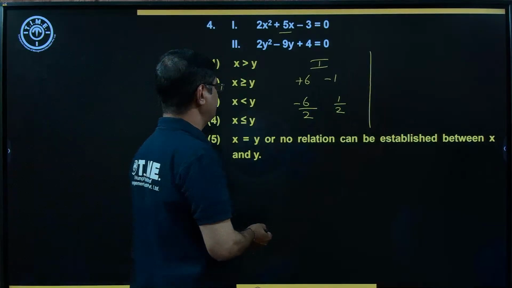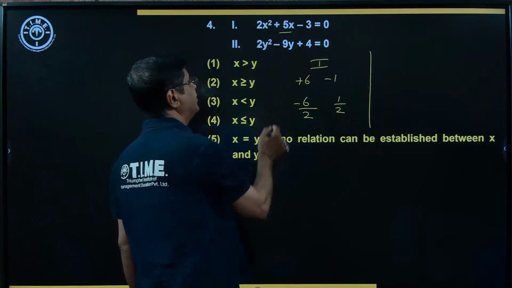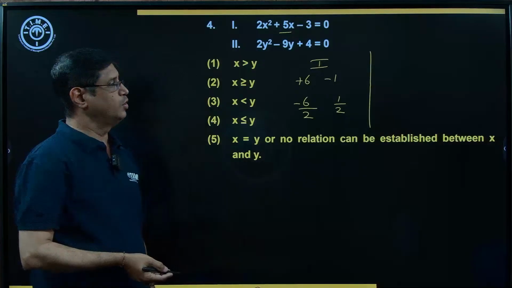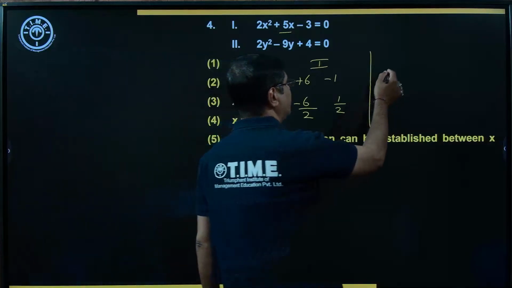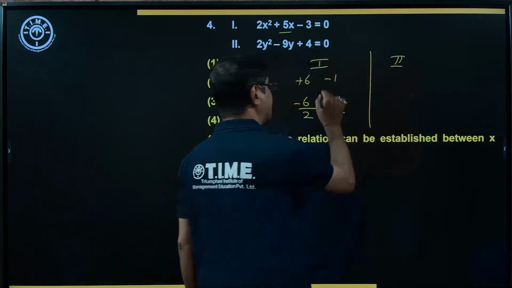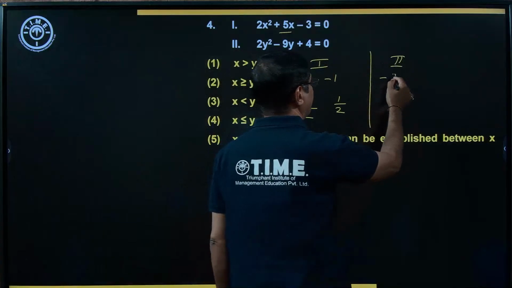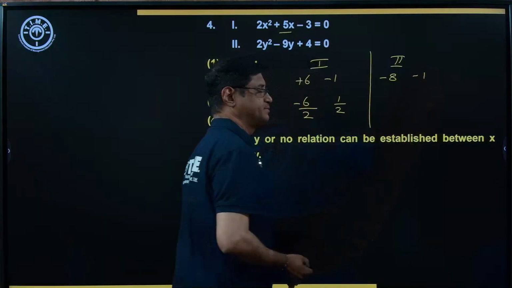Now the second quadratic equation. 2 into 4 is equal to 8. Now what are the factors? How to get the middle term? Minus 9. Here minus 8 and minus 1.